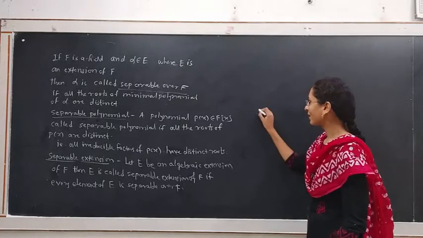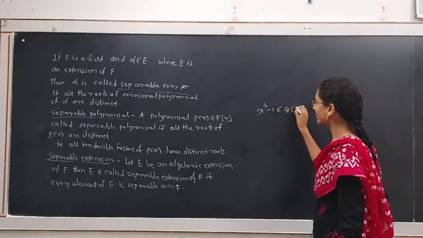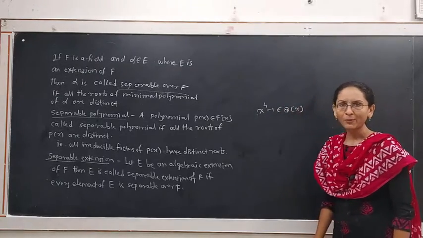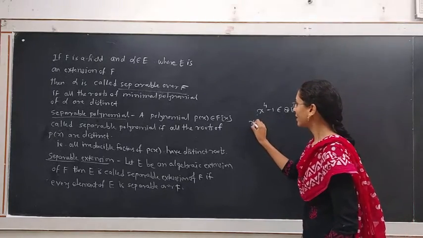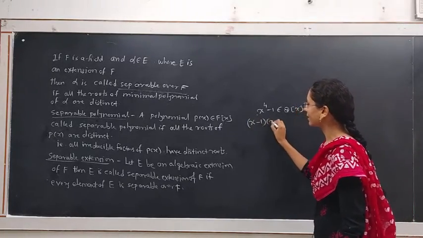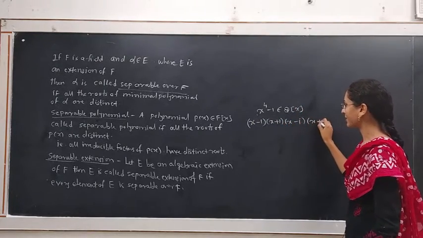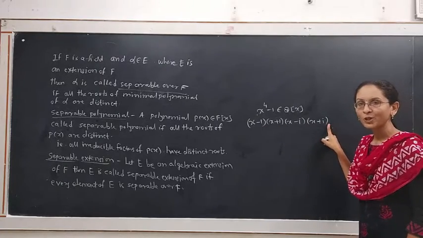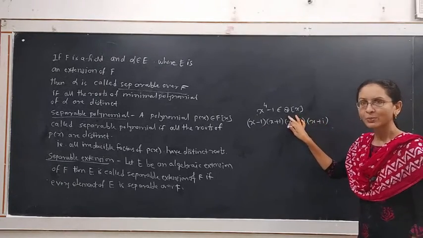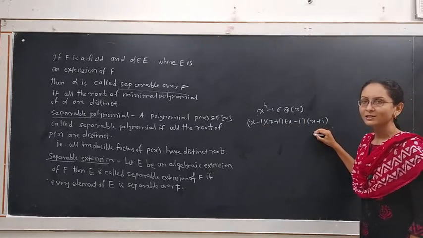For example, x raised to 4 minus 1 belongs to Q[x] and is a separable polynomial because its factors are x minus 1, x plus 1, x minus i, x plus i. These factors do not have coefficients from the field Q, but all the factors have distinct roots.